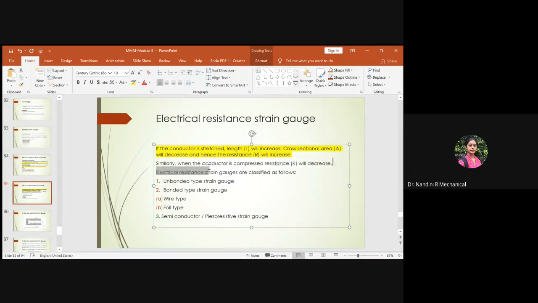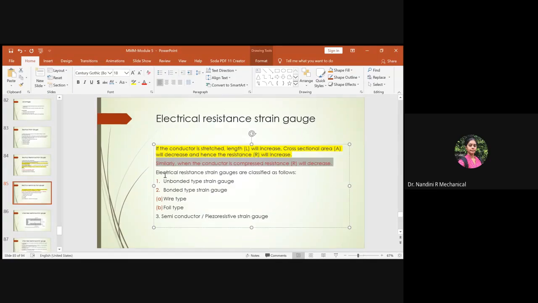These two variations one should be aware of: when the resistance increases and when the resistance decreases. If it is told the resistance is decreasing, it means the conductor material is being compressed. Whenever it is told the resistance is increasing, it means the conductor material you are using is being stretched. Due to stretching, the length will increase and the cross-sectional area will decrease, and due to compression the length will decrease, right? These are the two parameters you have to understand with respect to increase and decrease in the resistance.